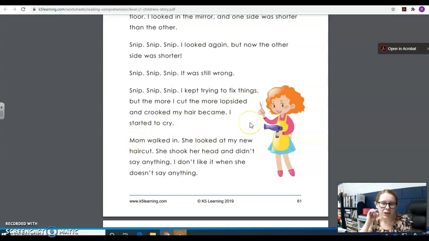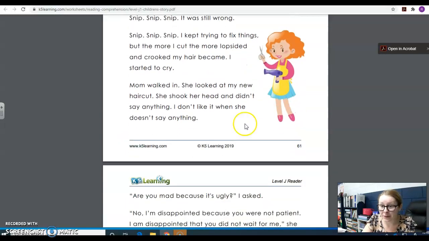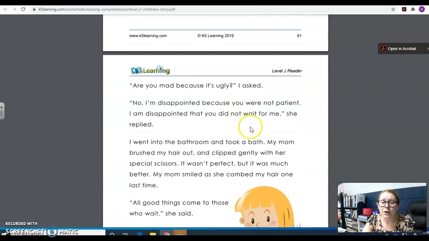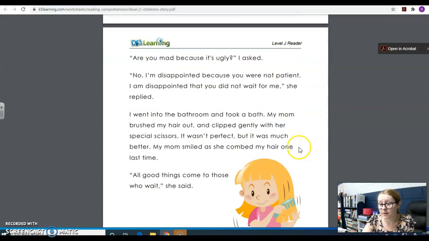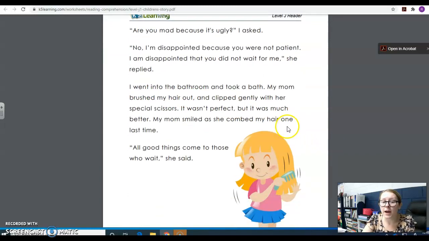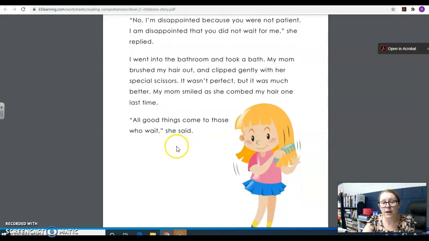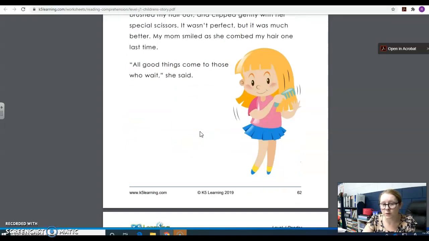Mom walked in. She looked at my new haircut. She shook her head and didn't say anything. I don't like it when she doesn't say anything. Are you mad because I'm ugly? I asked. No, I'm disappointed because you were not patient. I am disappointed that you did not wait for me, she replied. I went to the bathroom and took a bath. My mom brushed my hair out and clipped gently with her special scissors. It wasn't perfect, but it was much better. My mom smiled as she combed my hair one last time. All good things come to those who wait.